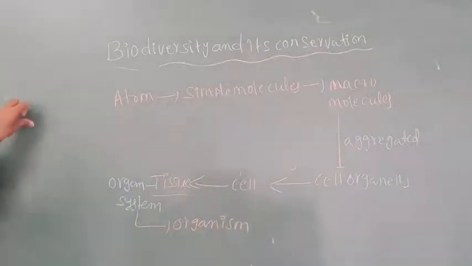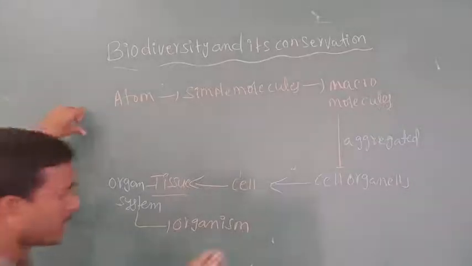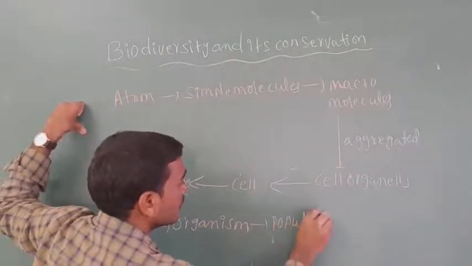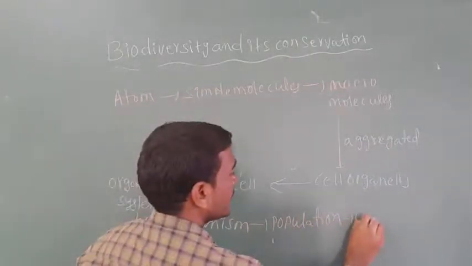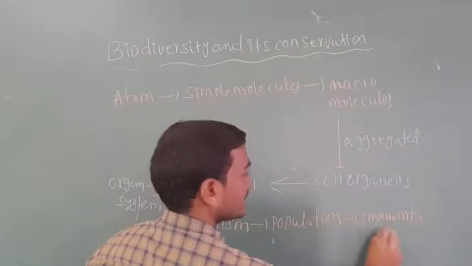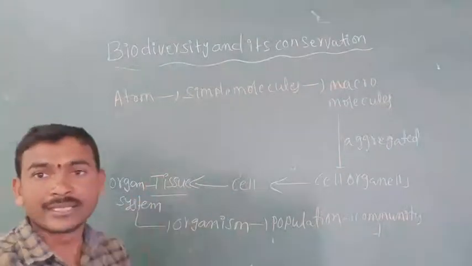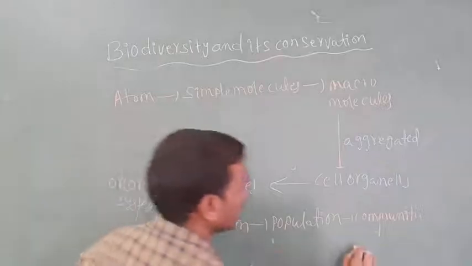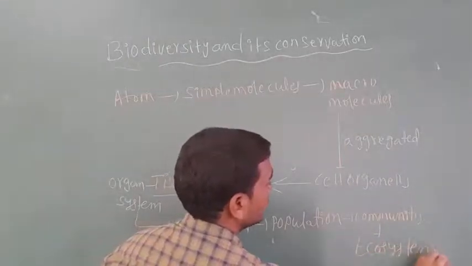Organ systems become an organism. Organisms become a population. Population becomes a community. In the community there are abiotic and biotic components. Finally it forms the ecosystem.